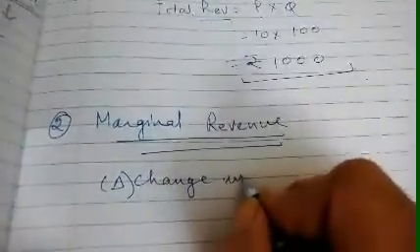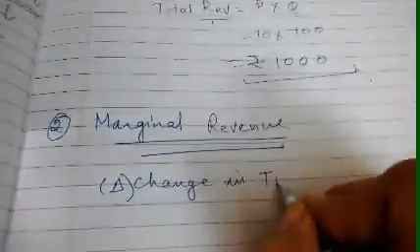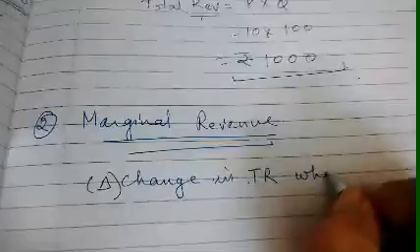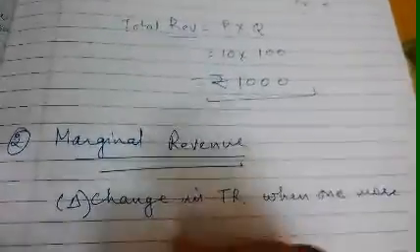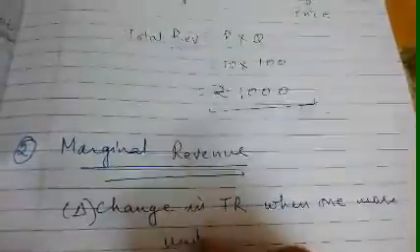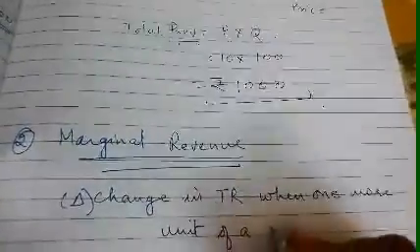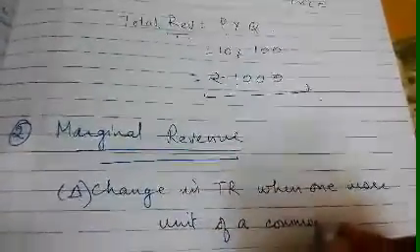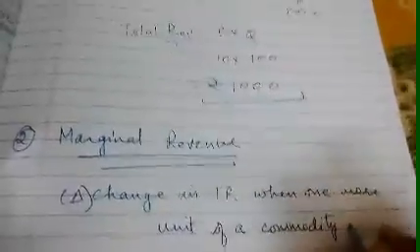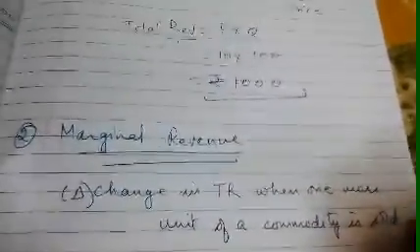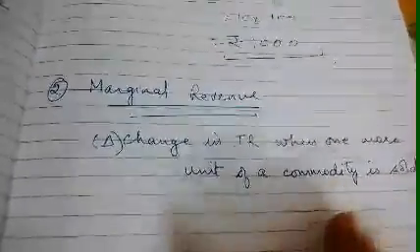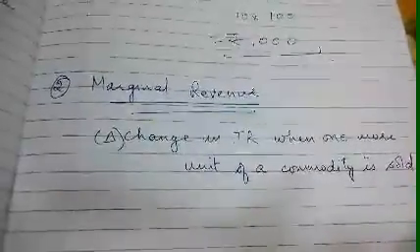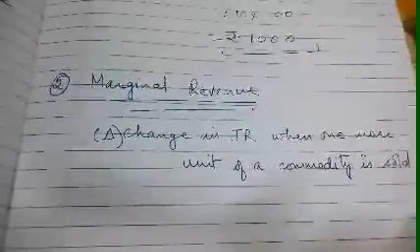Change in total revenue when one more unit of a commodity is sold. So when one more unit, that means whatever was produced earlier, now one more extra unit is produced.